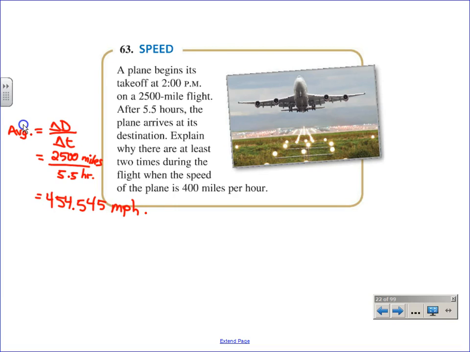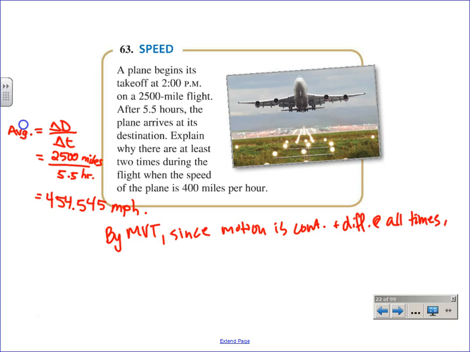We could do it 2 ways. One way is by IVT and one way is by MVT. Actually, I think we have to do MVT for both of these times. So let's go to MVT. By MVT, what has to be true for MVT? Since motion is continuous and differentiable at all times. I'm not stressing about the open and closed thing because motion is just good everywhere.